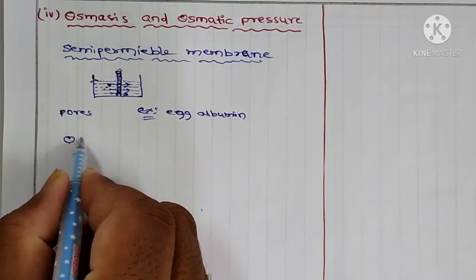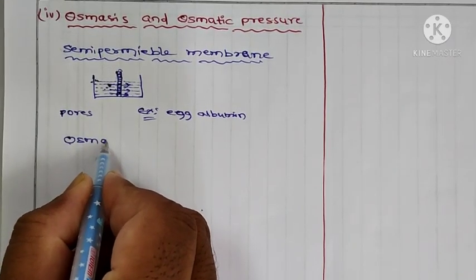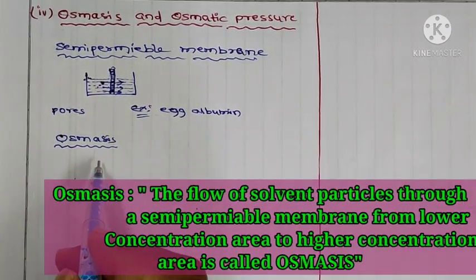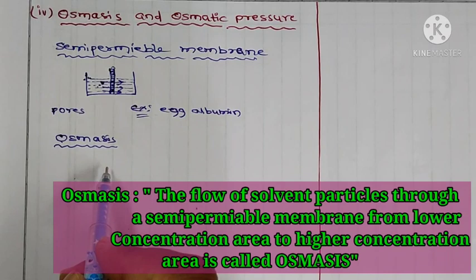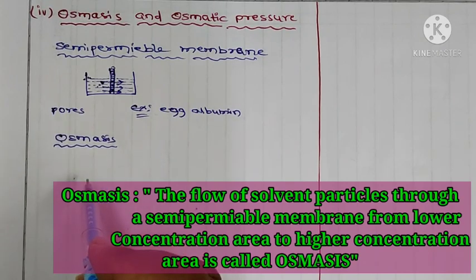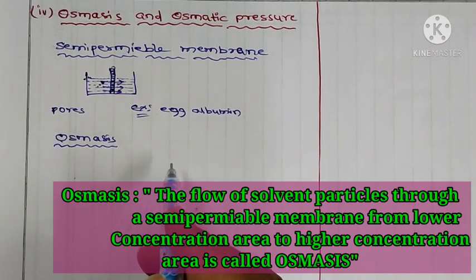Now come to osmosis. The definition of osmosis: the flow of solvent particles through a semi-permeable membrane from lower concentration area to higher concentration area is called osmosis.